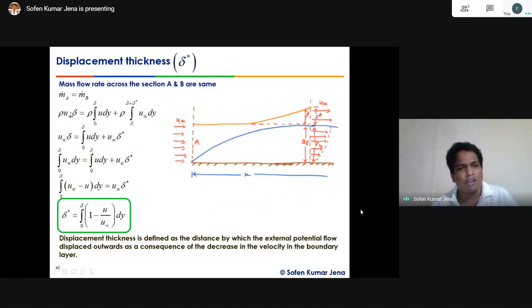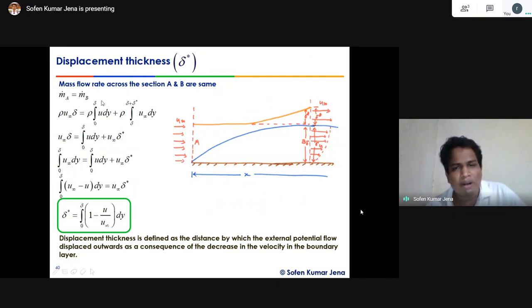If you multiply rho into u infinity, this is the volume flow rate, and once you multiply with the cross-section area, you will get the mass flow rate over here. Clear? What is the mass flow rate over this side? The mass flow rate at this side equals the mass flow within the boundary layer plus the mass flow in the displacement thickness, that is the area just above the boundary layer, to accommodate the same amount of flow. To find what the flow inside the boundary layer is, we have to do what?